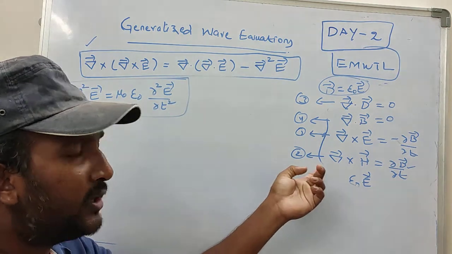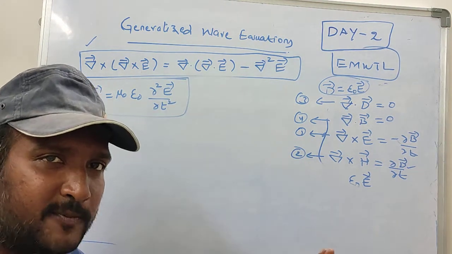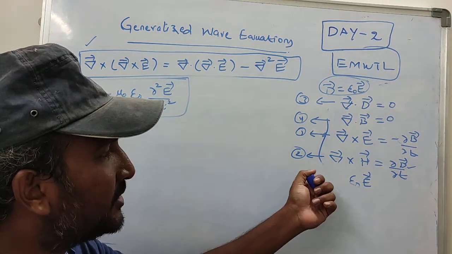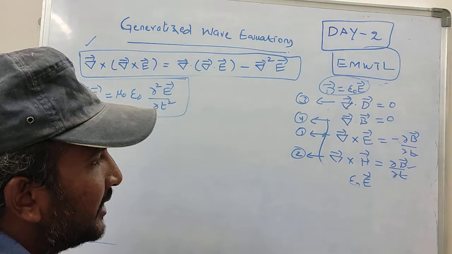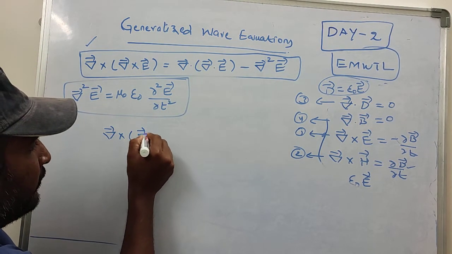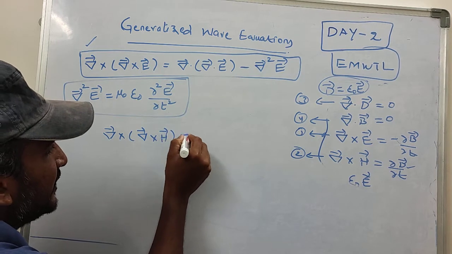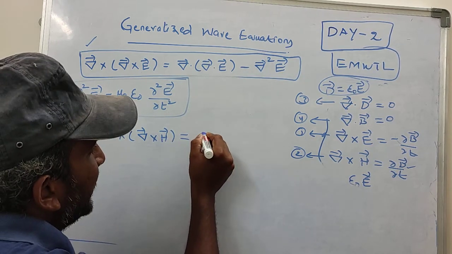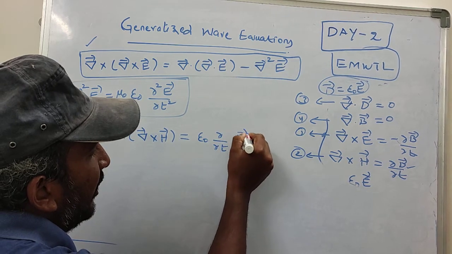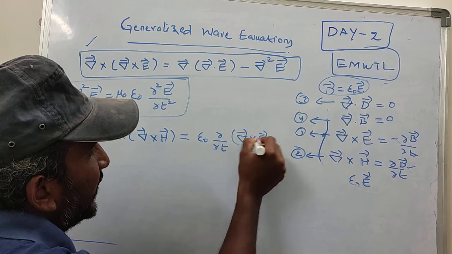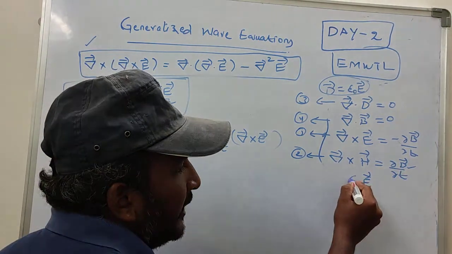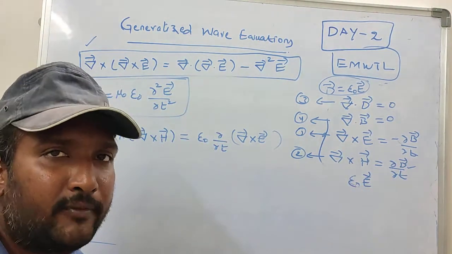Now we are going to derive the wave equation for free space in terms of H only. I am applying curl on both sides to equation number 2. If you observe, it becomes curl of magnetic field intensity is equal to epsilon naught times dou by dou t of curl of electric field intensity. Now I think you got it. Electric flux density can be written as epsilon naught times electric field intensity.